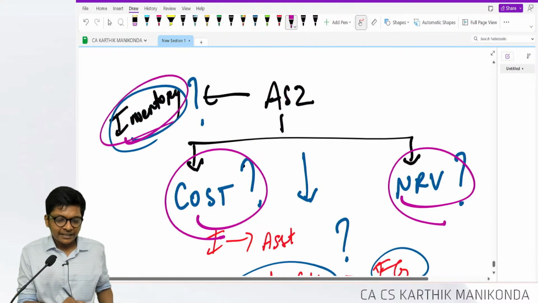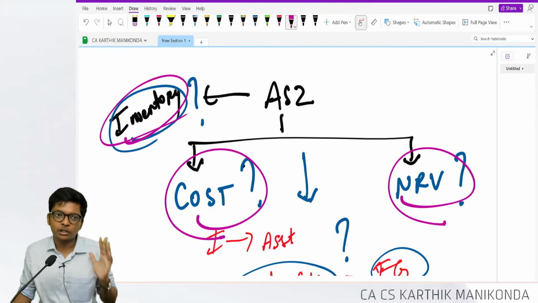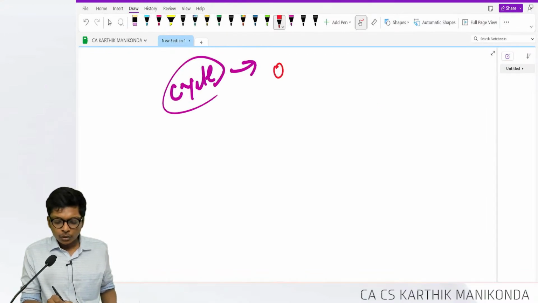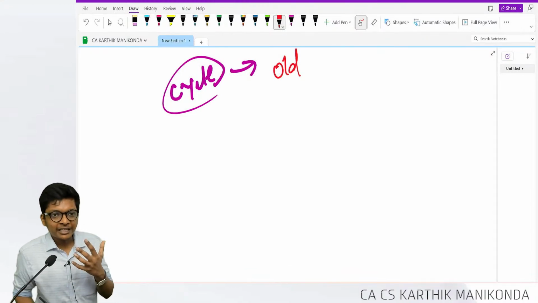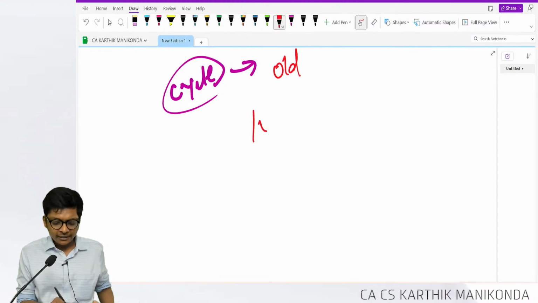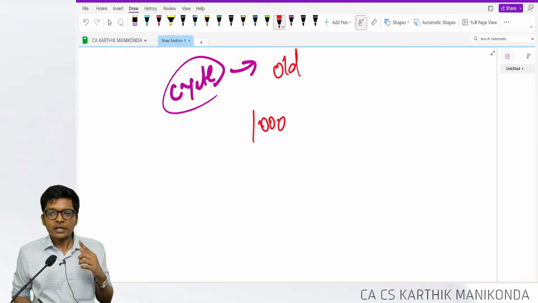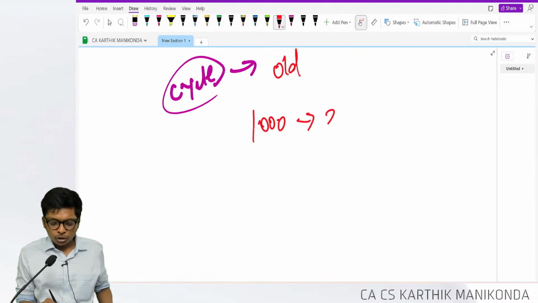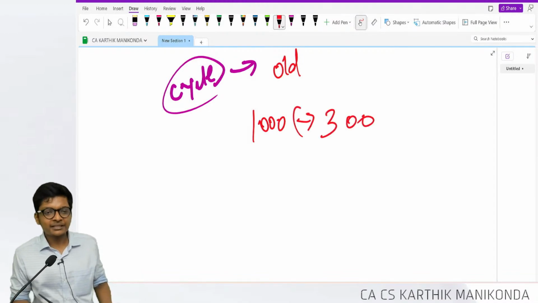Now you all know what inventory is, but this example I'm going to discuss will finish the whole standard. Let's say you have an old cycle. This is for NRV. In the house you have an old cycle. If you want to sell this, how much can you sell? Sir, nobody will buy, sir. Childhood cycle. No, I want to sell. Okay, you can sell it for 1000 rupees. But if I want to sell for 1000, I should do a small repair, remove the rusted part, change the tire if anything, seat, paint. That repair is going to cost me 300 rupees.